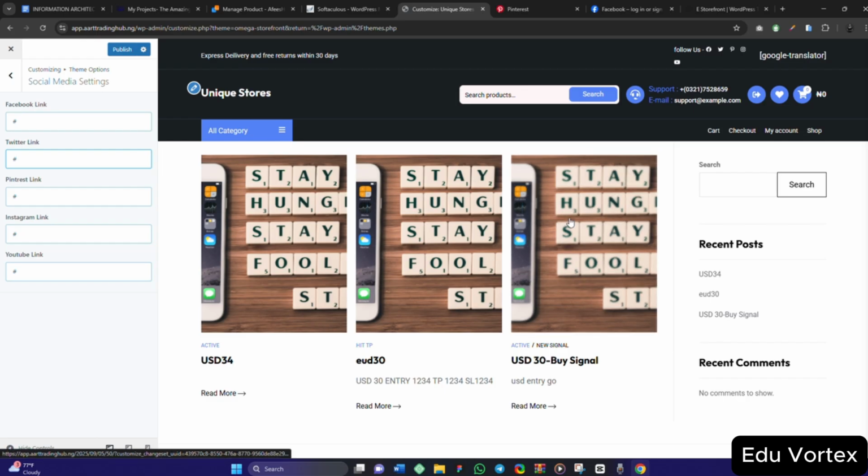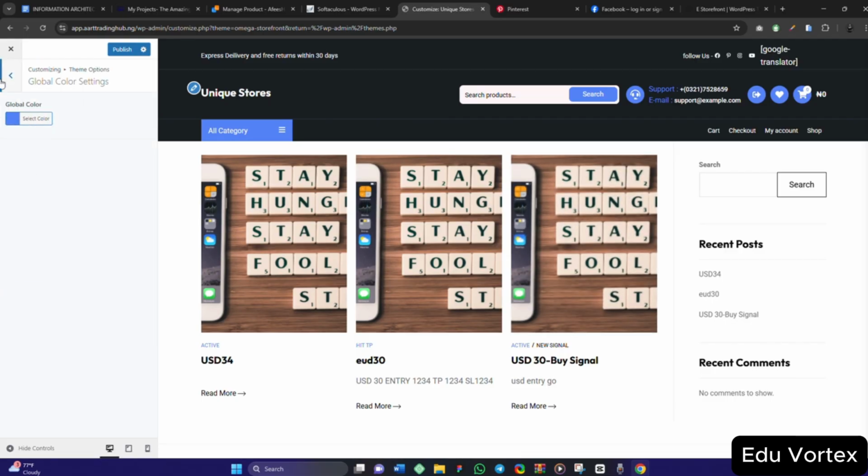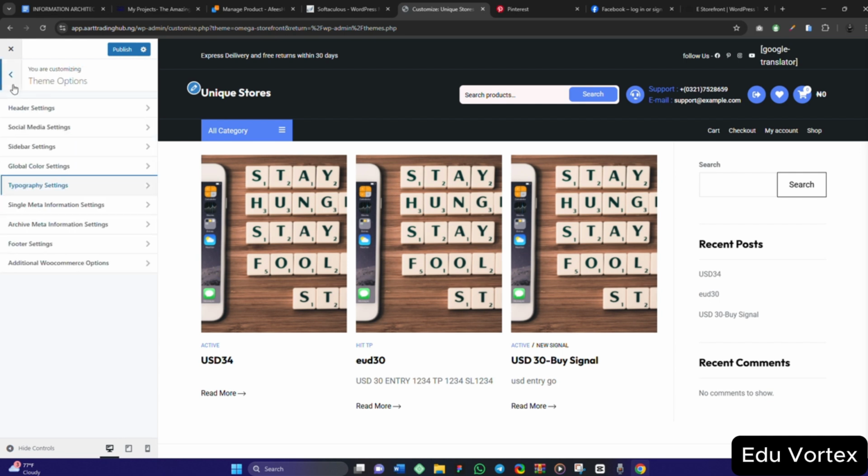But I don't want it to show Twitter. Okay, I'm checking to see the global color, typography.